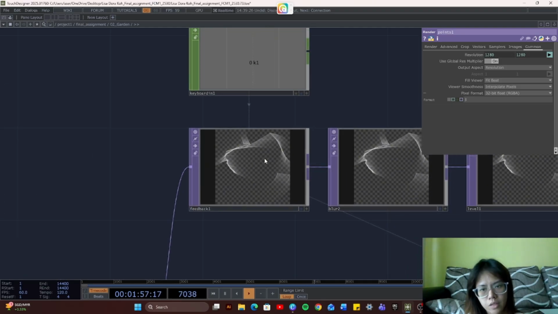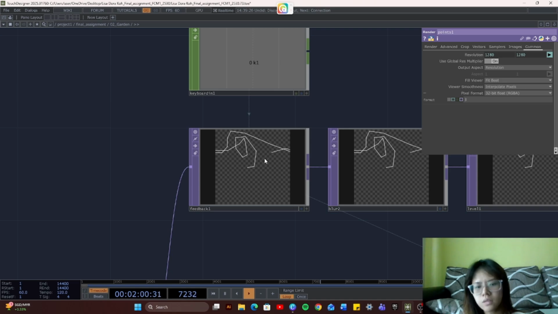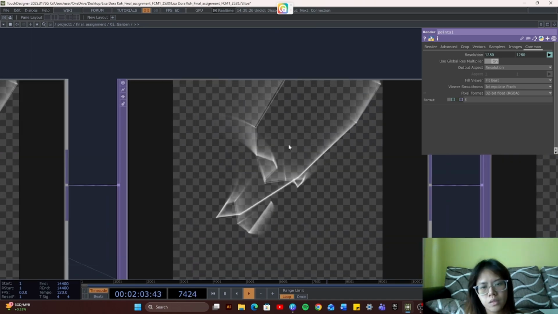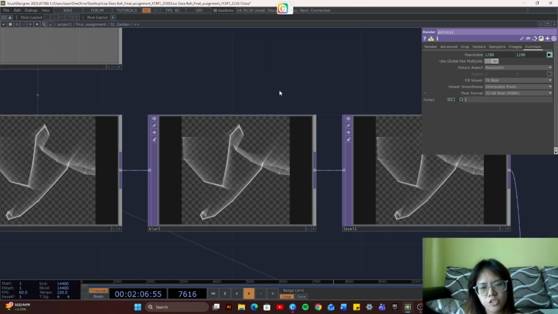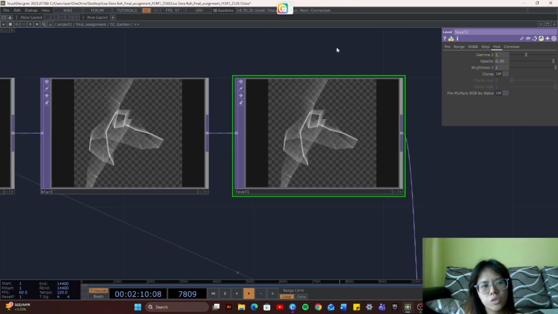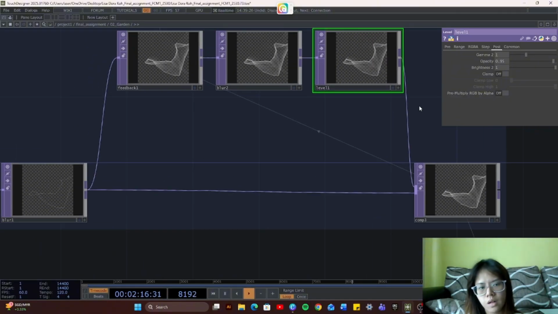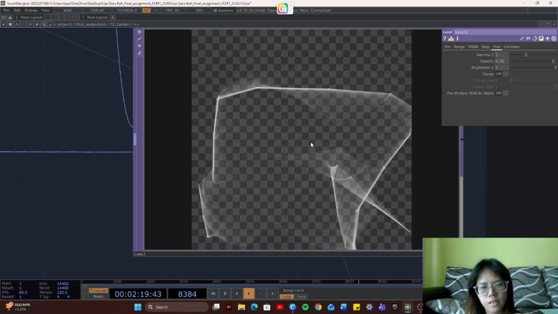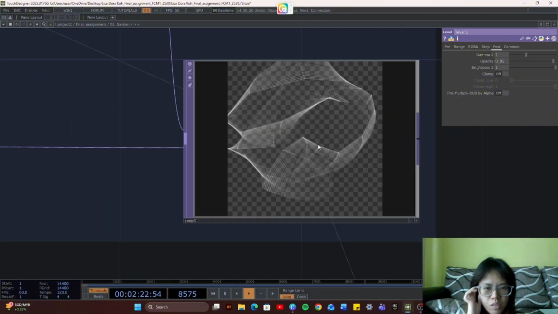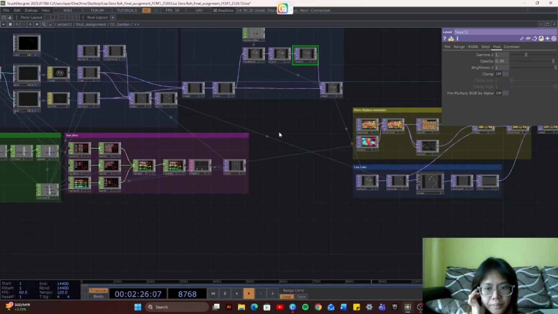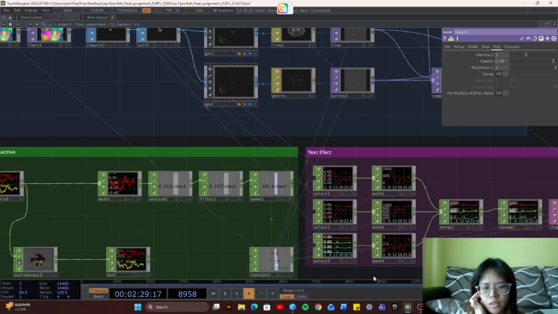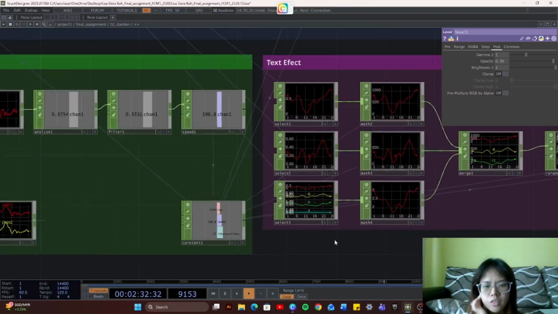And for the feedback, I place a keyboard in so I can pause it whenever I want, and then I use a blur to make the feedback a bit more blurry, and I use a level to adjust opacity and brightness. And over here I place a comp so I can comp the blur and level together so it creates an effect like this. It's a bit blurry but not so blurry. And then I did the text effect. It doesn't have any meaning but I think it looks cool, so yeah.